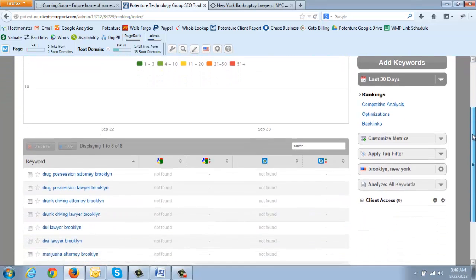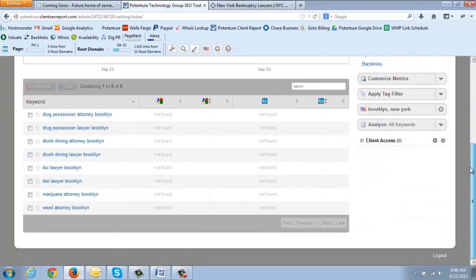Now here is our keyword list. Now again, this is an example of keywords that you're going to see. Now obviously not found because we don't have our website up yet. But we got 1, 2, 3, 4, 5, 6, 7, okay, 8 keywords. These are the keywords that I'm proposing to begin with under the DUI, DWI practice area.